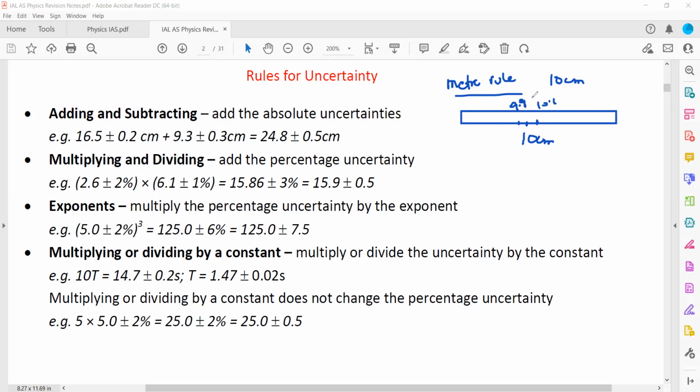So how much difference is there from the standard value? How much more or less? So how much is the uncertainty in this 10 centimeter? The possibility is that it might have 0.1 more or it might have 0.1 less. So this 0.1 more or 0.1 less, we call that uncertainty. So uncertainty mainly arises due to the operators or the instrument which we are using for our